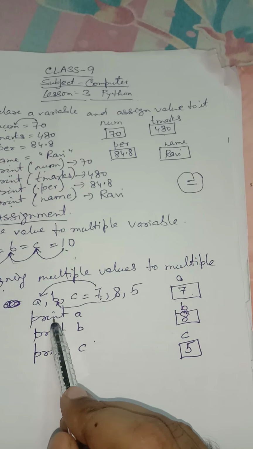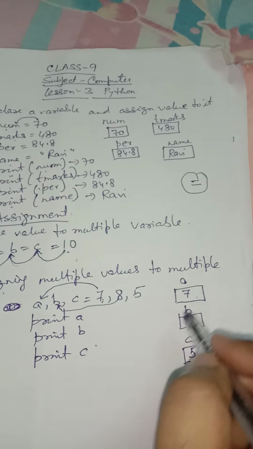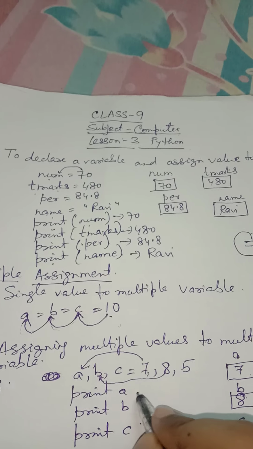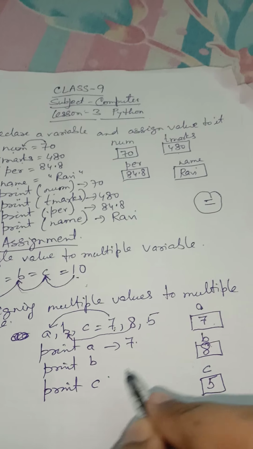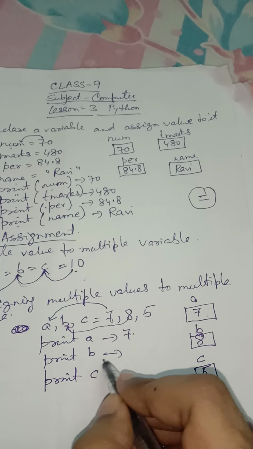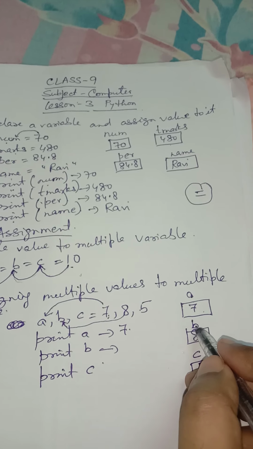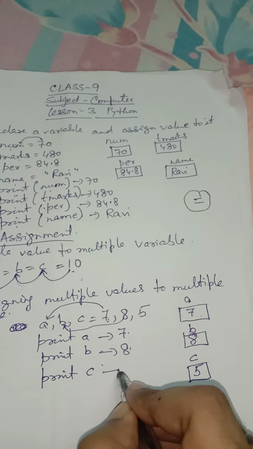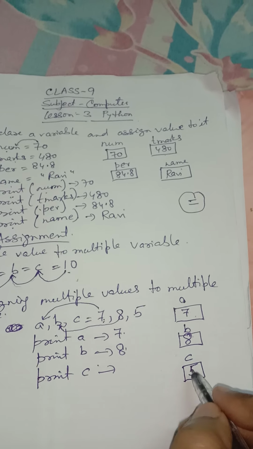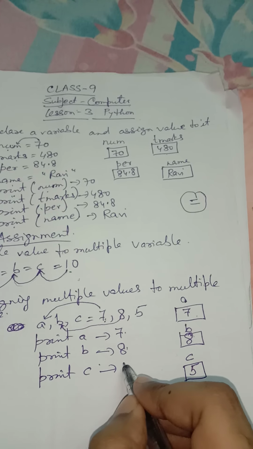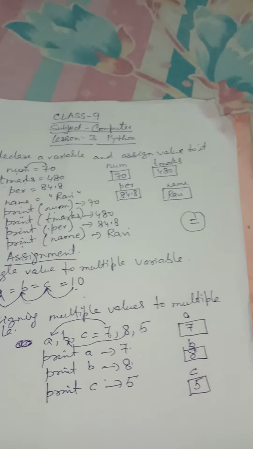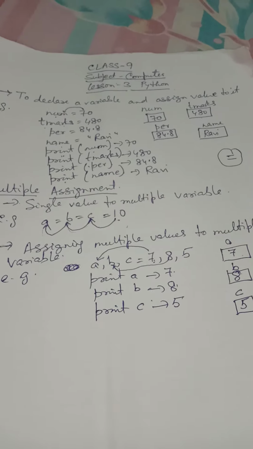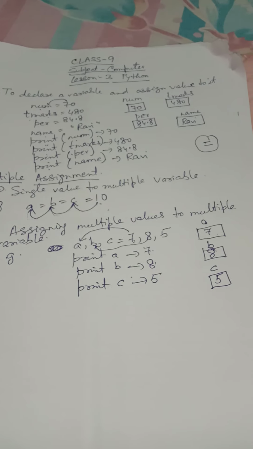Now when I use the command print A, the value 7 will be printed, the output will be 7. Print B, so the variable B has the value 8, so here 8 will be printed. And print C, the variable C has the value 5, and the value 5 will be printed. So this is how we assign multiple values to multiple variables.